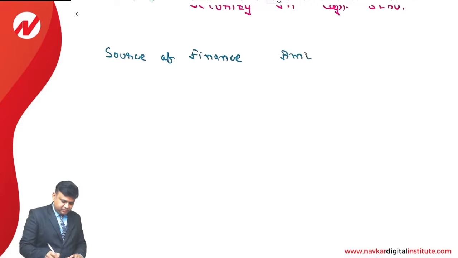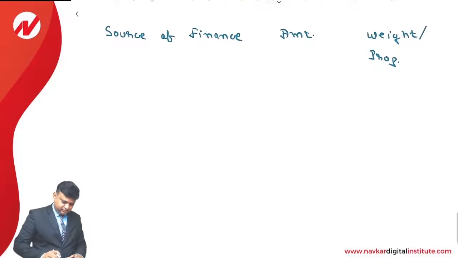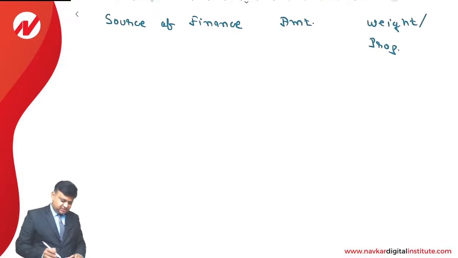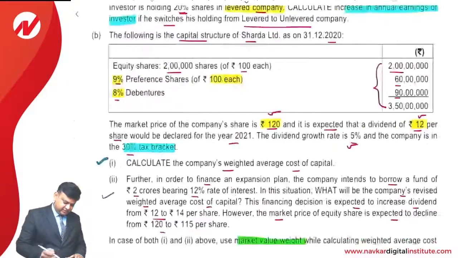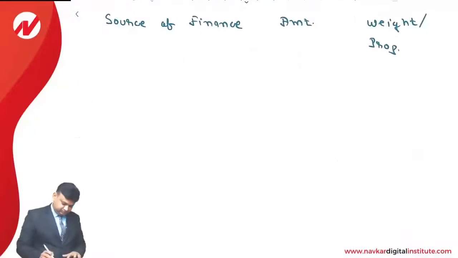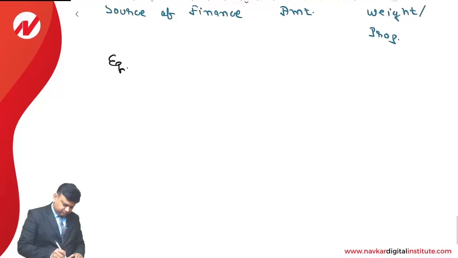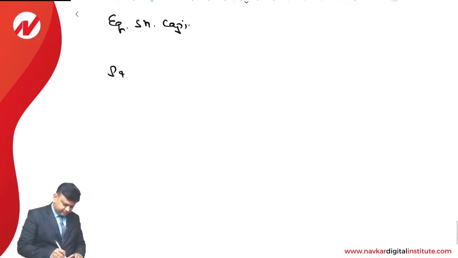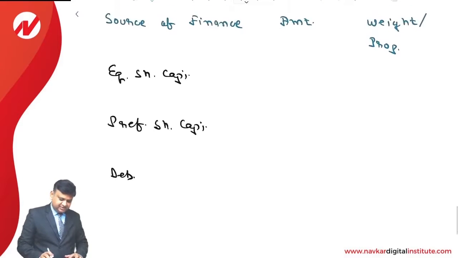Column number 2 is amount. Column number 3 is weight or proportion. As far as the source of finance is concerned, there are 3 sources of finance: equity share capital, preference share capital, and debentures.